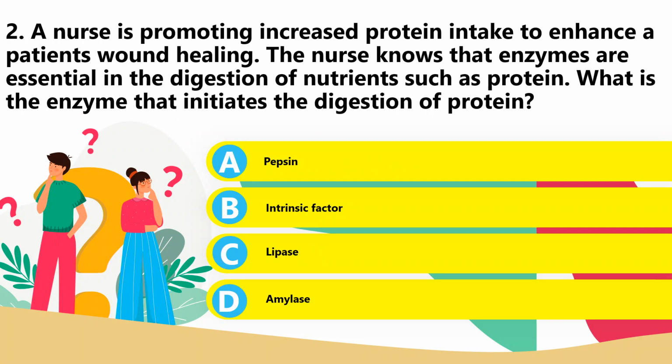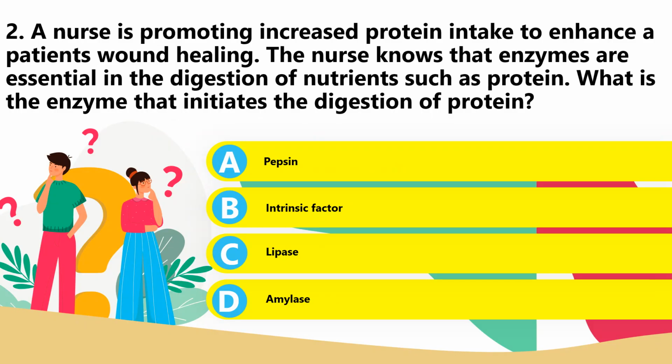Let's proceed to question number 2. A nurse is promoting increased protein intake to enhance a patient's wound healing. The nurse knows that enzymes are essential in the digestion of nutrients such as protein. What is the enzyme that initiates the digestion of protein? A. Pepsin. B. Intrinsic factor. C. Lipase. Or D. Amylase.